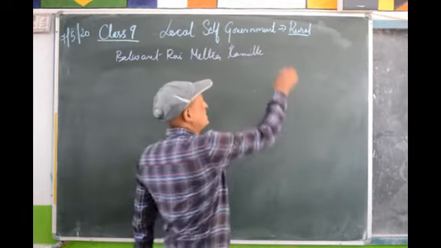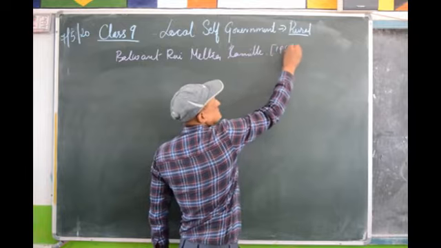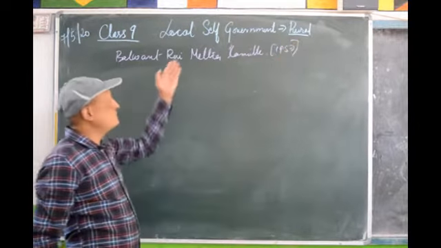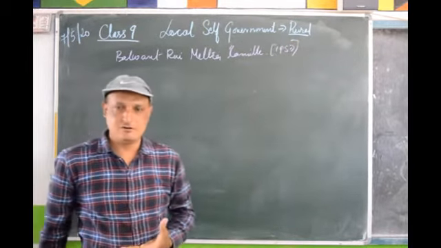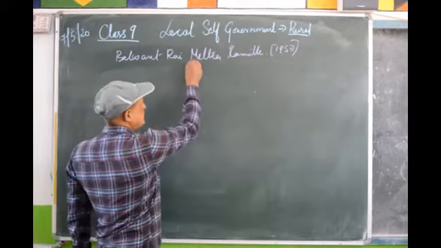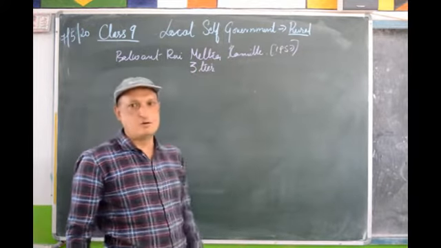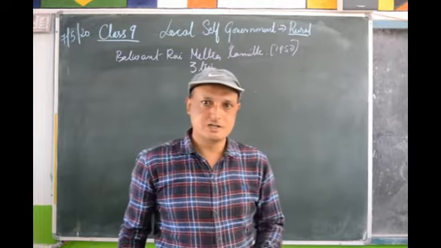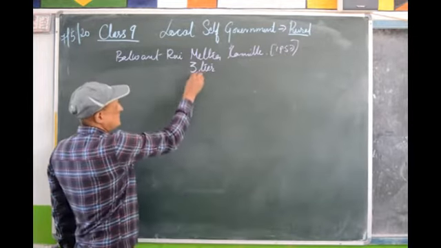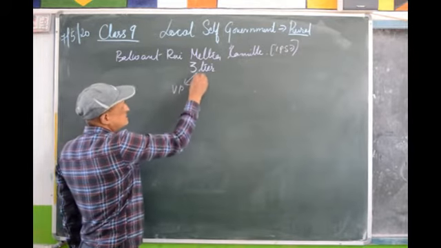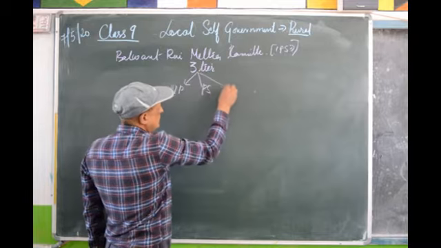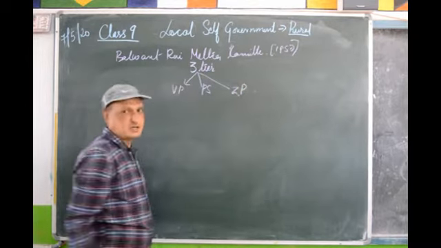This committee was set up in the year 1957, and it had suggested the establishment of a three-tier structure of local self-government in rural areas. What are they? They were the village panchayats, the Panchayat Samiti, and the Jilla Parishad.